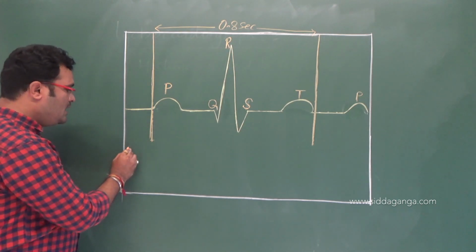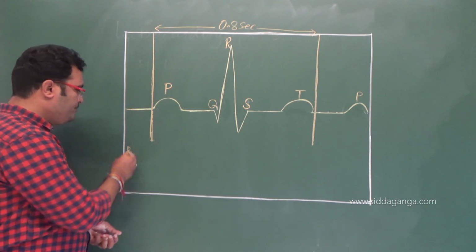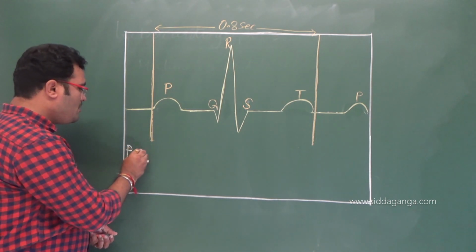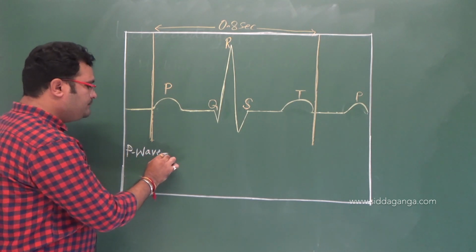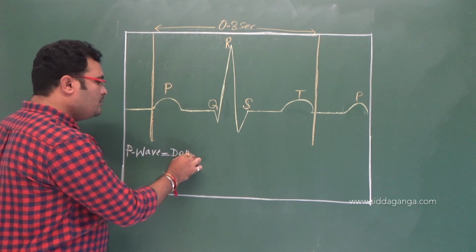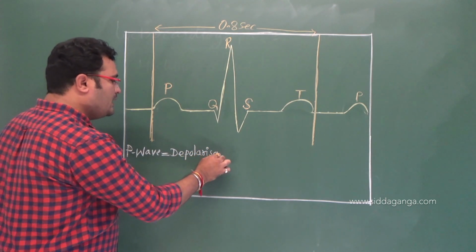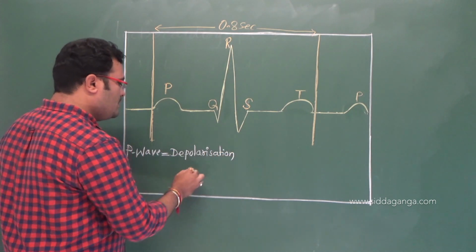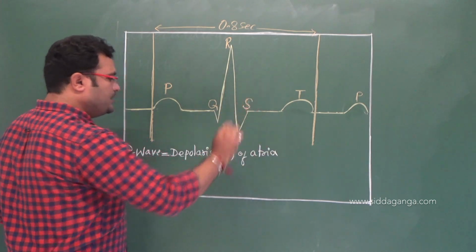I'll write here: this P wave is a result of depolarization of atria.